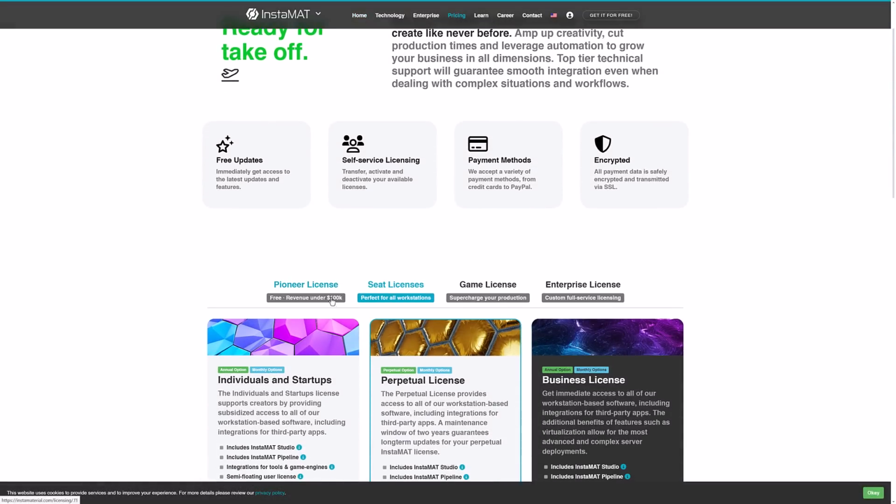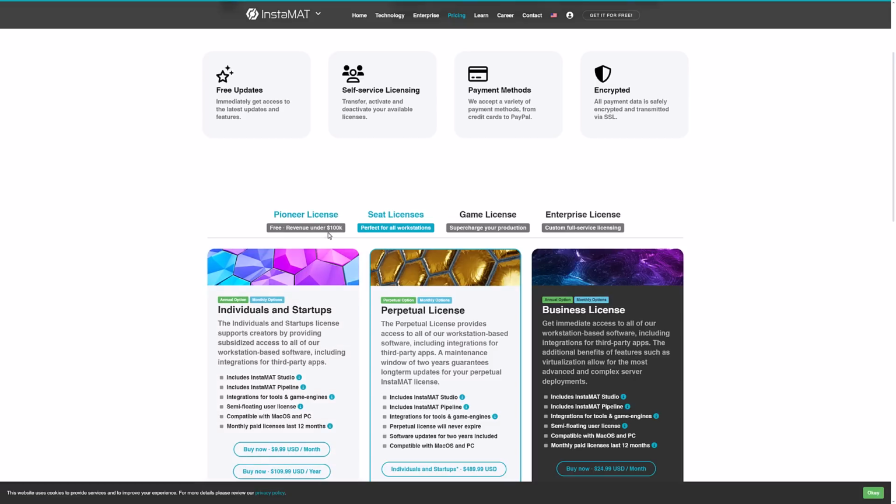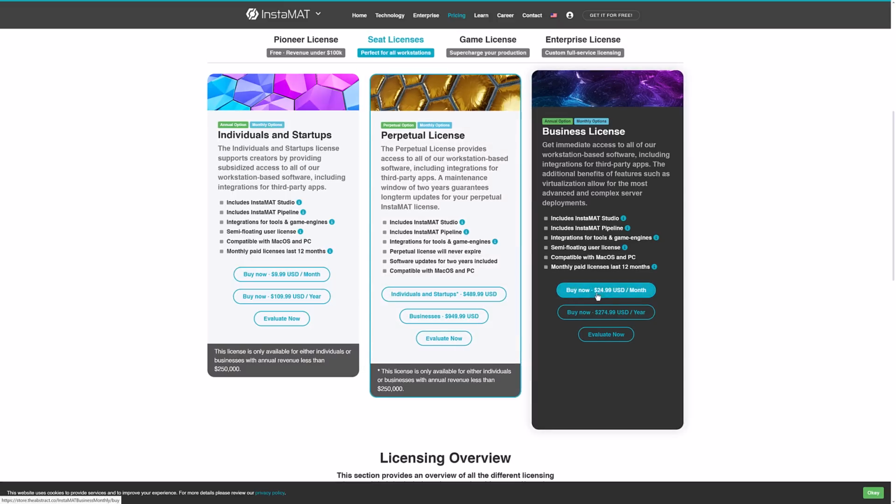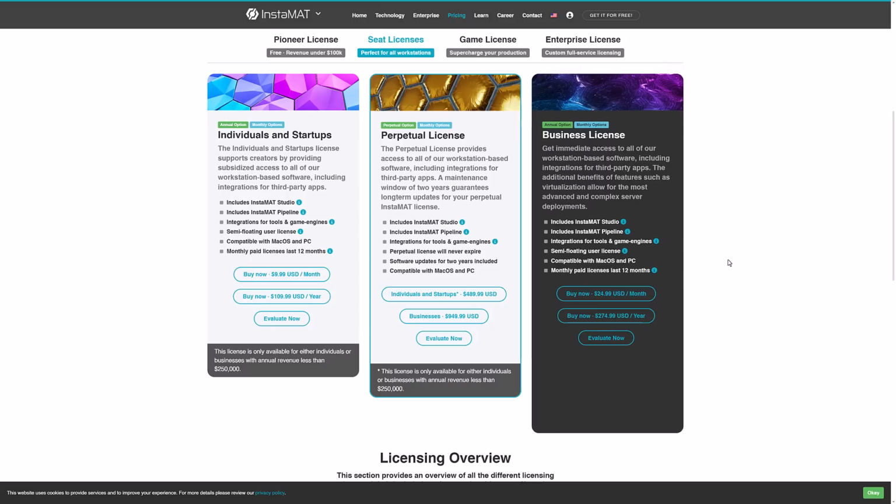So you're looking at it's free under 100K, and then you've got per seat licensing, which is not cheap, but it's commercial software, and then you're looking at $25 a month on a subscription type license, so it's a little bit cheaper than Substance on that level. And they're basically trying to compete with Substance one-to-one, straight up, not just as here's an alternative, we're better in some ways, and Instamat is definitely one you should check out. New software, but very powerful, very interesting.